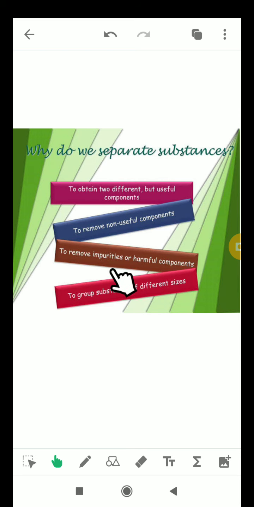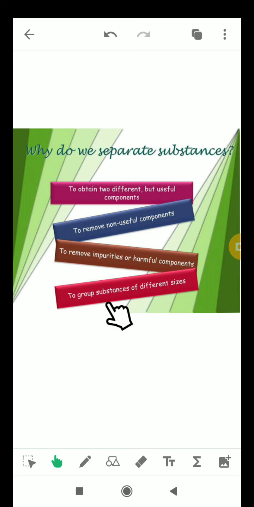Next we have, to remove impurities or harmful components. Like we buy wheat, rice, pulses from the market. These food grains usually contain some pieces of small stones, pebbles, and insects. These pieces of stone or pebbles are harmful to us. We cannot have it. So what do we do? We separate them from the wheat or rice before using them or before cooking.